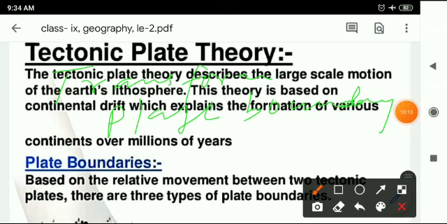When two tectonic plates slide past each other, then a transform boundary is taking place, and this plate boundary is called neither destructive nor constructive, because here no destruction or creation activity is taking place. So keep in your mind, we have three types of plate boundaries: divergent, convergent and transform. I hope you have understood up to here.